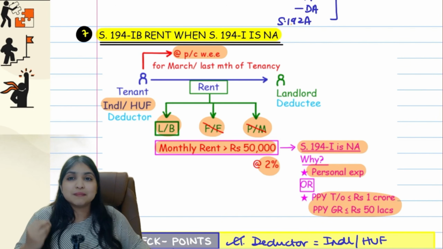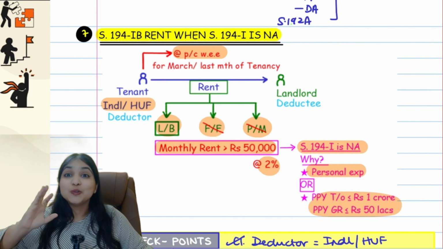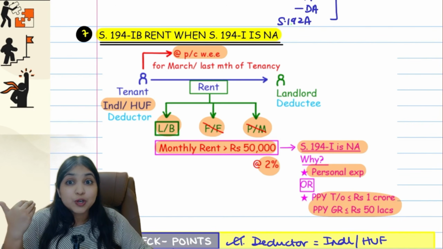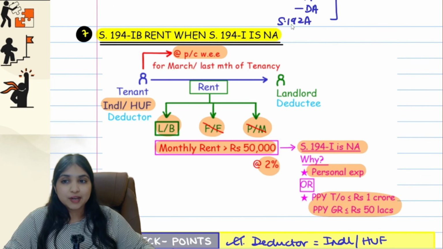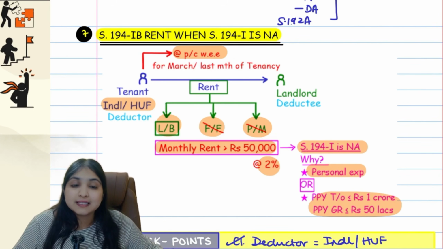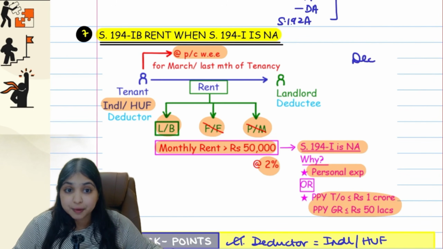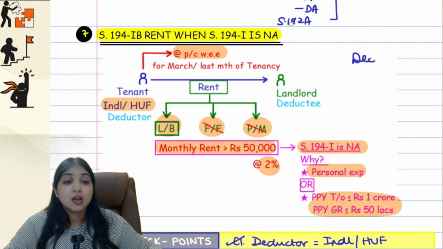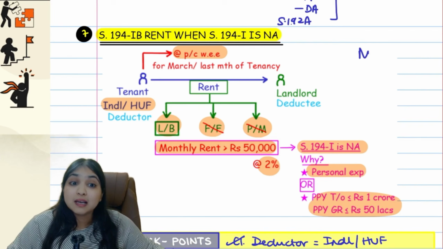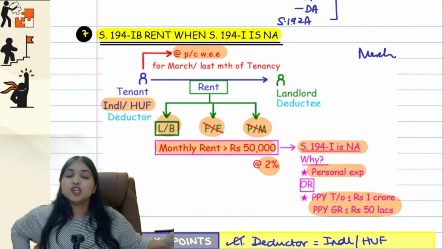Okay. Now comes the last point, the most unique point in 194IB, which you will not find in any other section. Here, we deduct TDS when? We deduct TDS in the March month or in the last month of tenancy. Like for example, let's say the tenant vacated the property in December. So December will become the last month, guys. In December month, we will deduct the tax. Or let's say he's not vacating the property. Then the last month will be March month, guys. In March month, we will deduct tax.